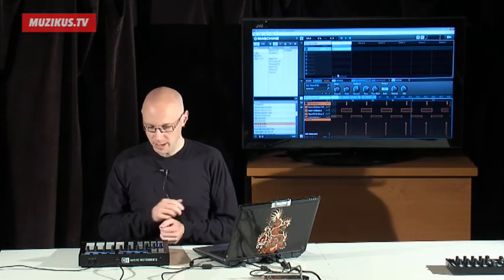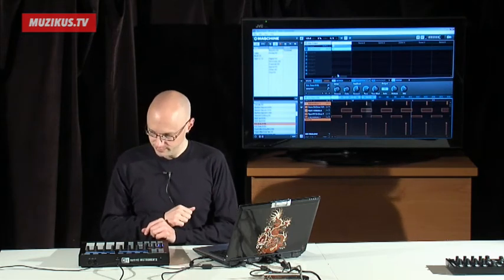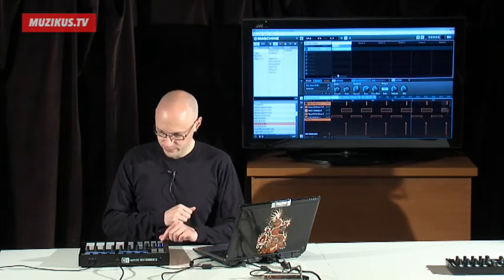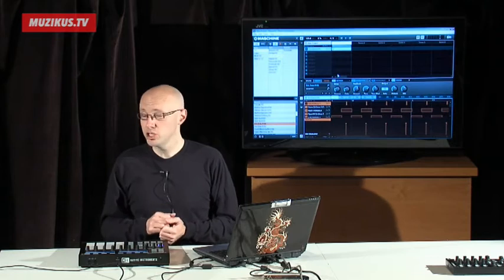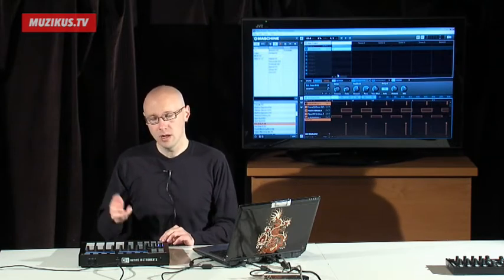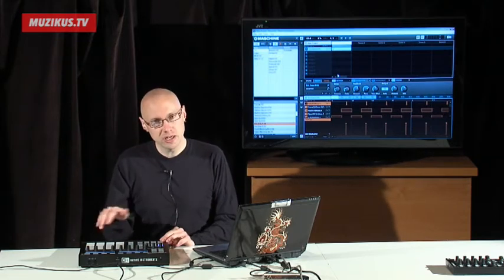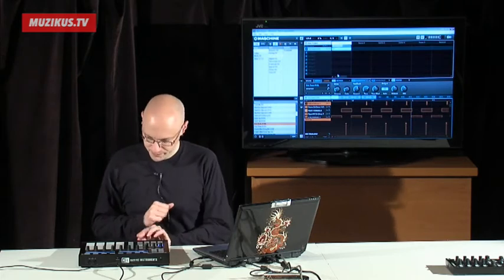I have here a drum pattern. And what I'm going to do is add some distortion. Maschine has a really great distortion, so I'll turn the distortion on, and then I'll change some of the parameters in real time.